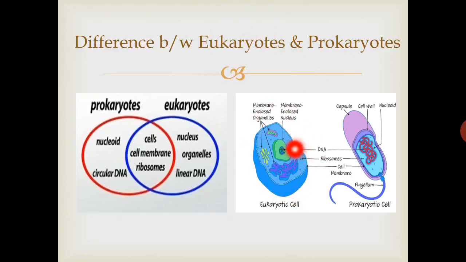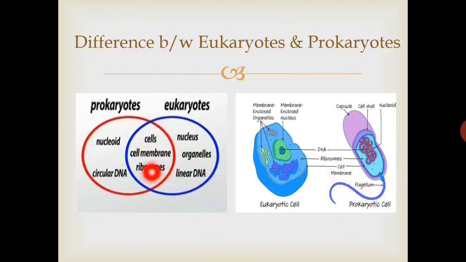It has a proper nucleus, DNA, proteins, and membrane bounded organelles are also present, whereas in a prokaryotic cell, the nucleus is absent. Instead of a nucleus, a structure called nucleoid is present. A cell wall is present, and it is encapsulated by a capsule, and flagellum is present.